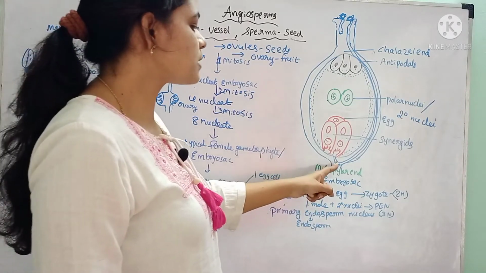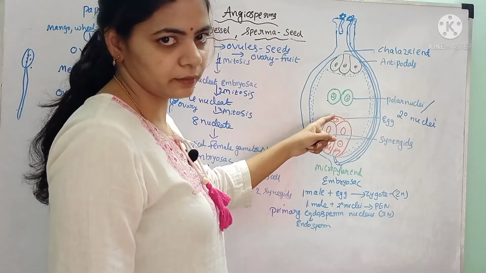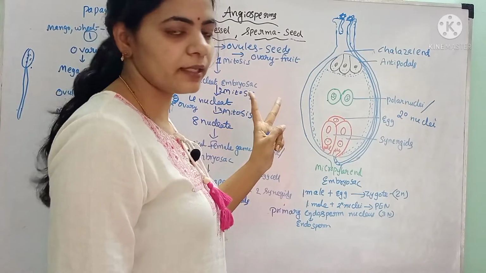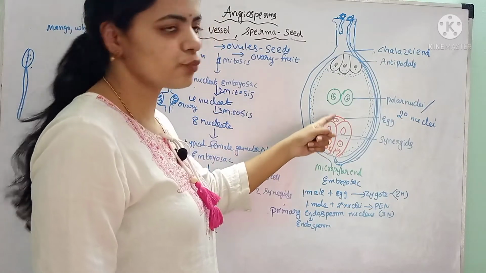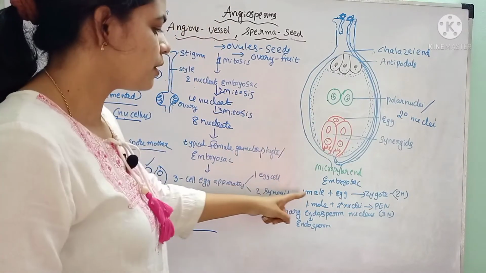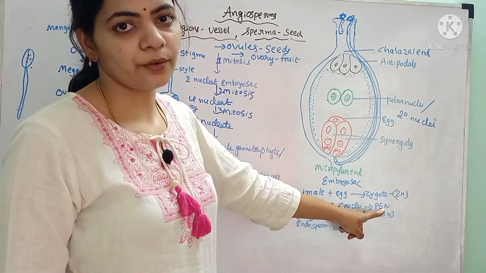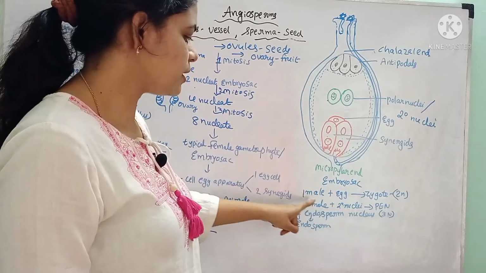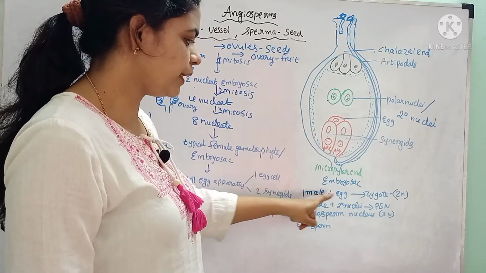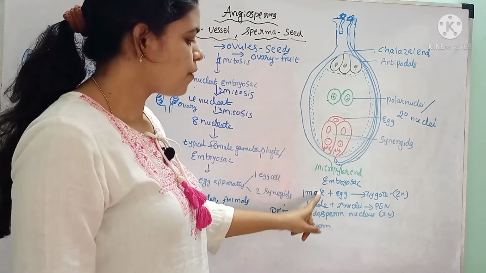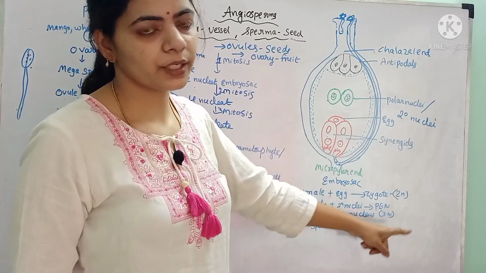Two male gametes are there, right? One male gamete fuses with the egg and develops the zygote, which is in diploid condition, because the male gamete is haploid and the egg is haploid. 1 plus 1 gives rise to the 2n condition.